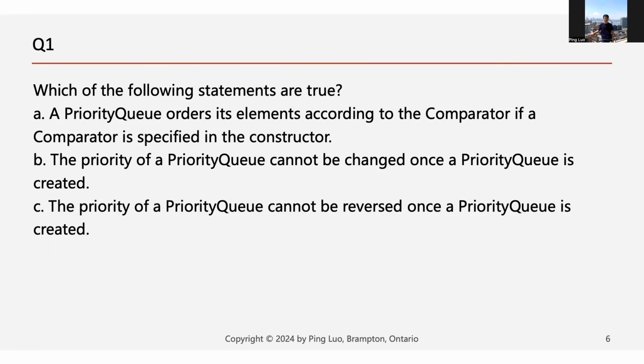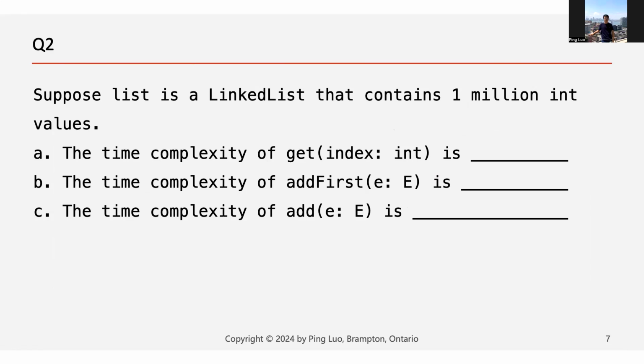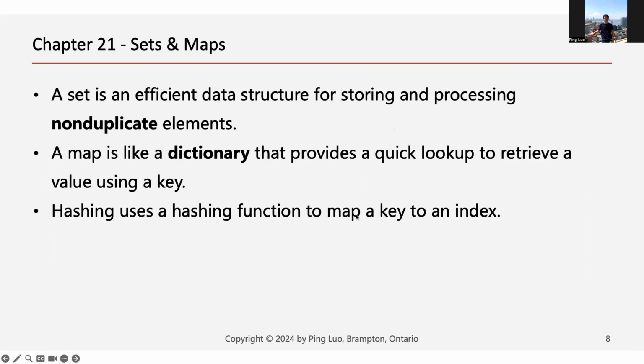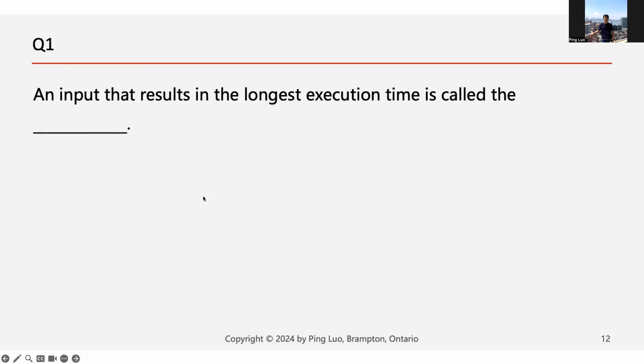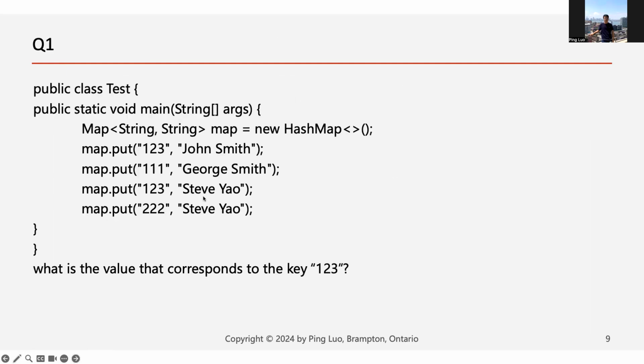Something about priority queue. And then how to determine the time complexity of these operations, like this one, O(1), O(1), O(1). And also this one, how to do the map function, this one, because each key only corresponds to one value, so it will be this. And also, could you take a picture of the map? Yeah, you can. Thank you.